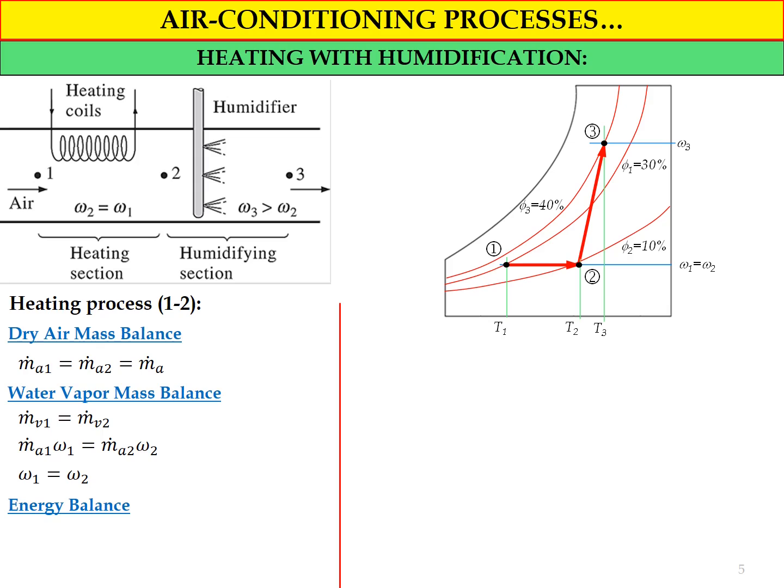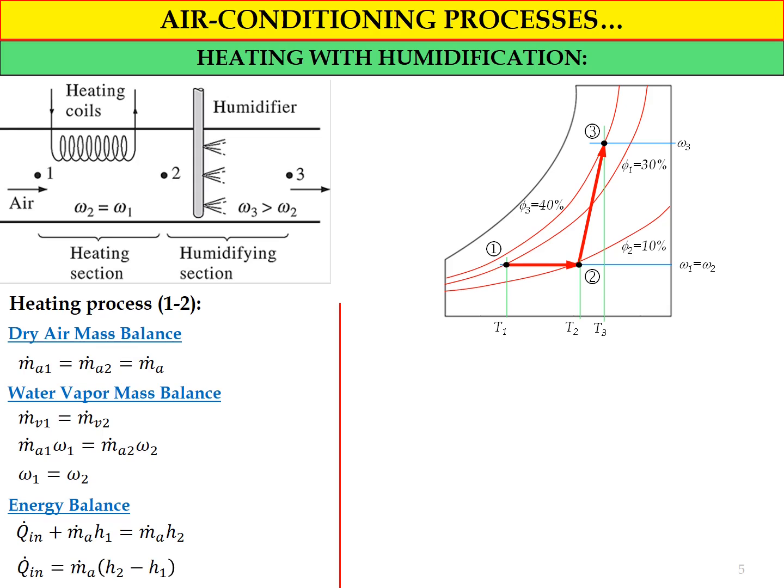Okay, now if we implement the energy balance equation, because during the heating process the hot water or hot medium inside the heating coil will release heat to the air, we get this equation, where Q in dot means the heat absorbed into the air. So we have Q in dot plus MA dot multiplied by H1 equal to MA dot multiplied by H2.